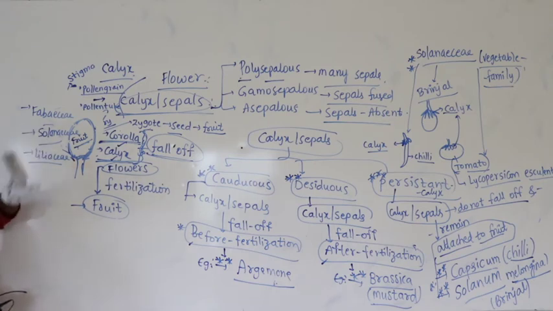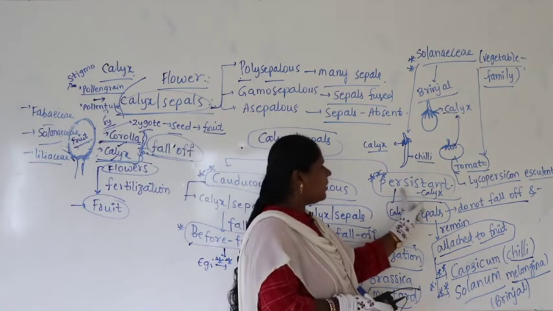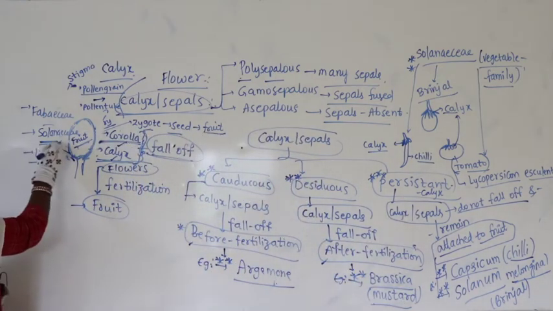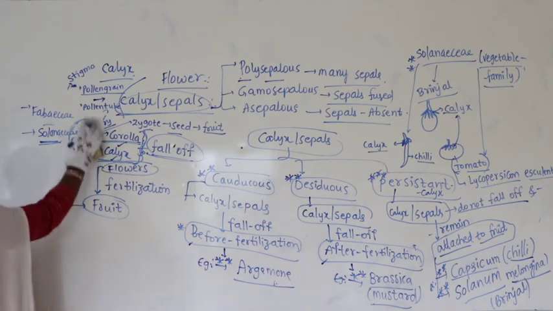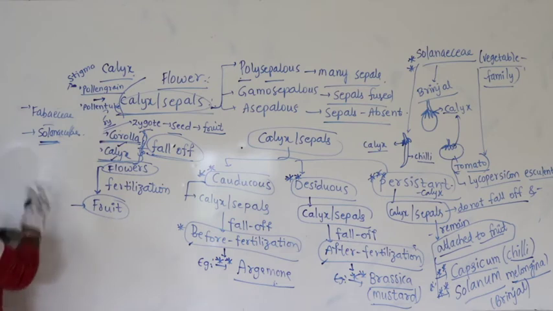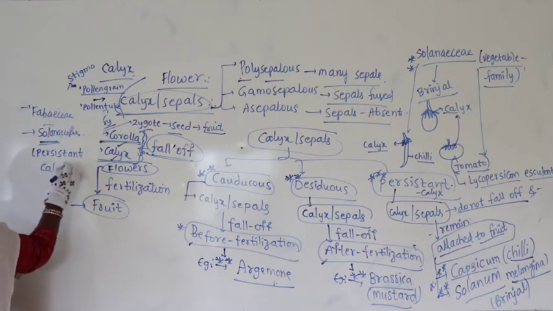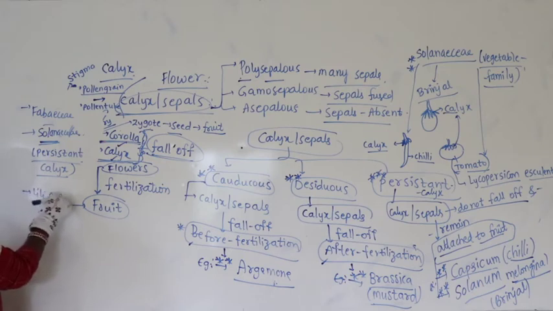So remember, whenever I ask you later, what is one of the characteristics of Solanaceae? You can all tell me, persistent calyx. So let me write down for Solanaceae, one of the characters is nothing but what? Persistent calyx. Then we also have members like Liliaceae.